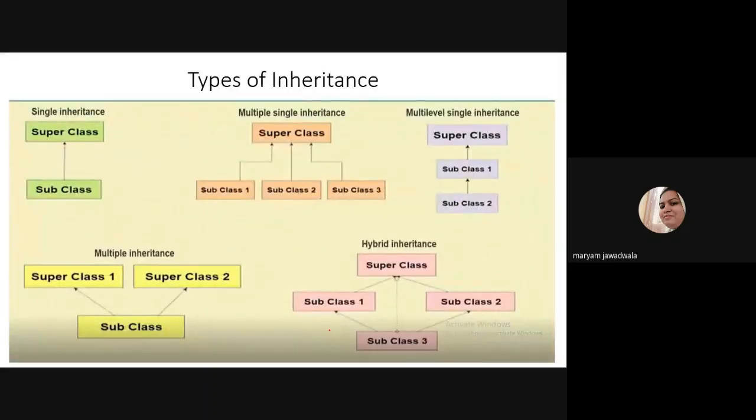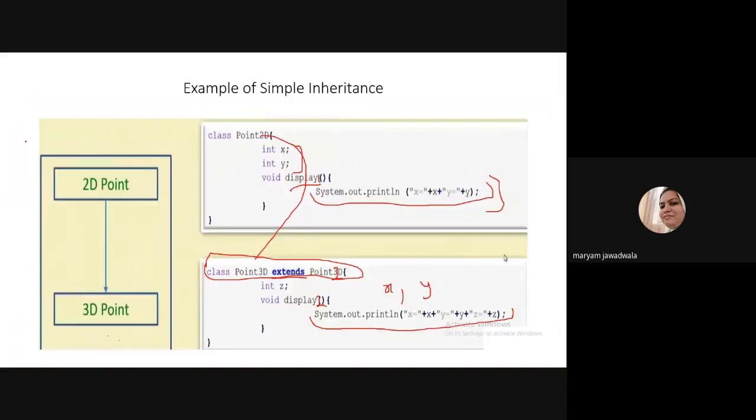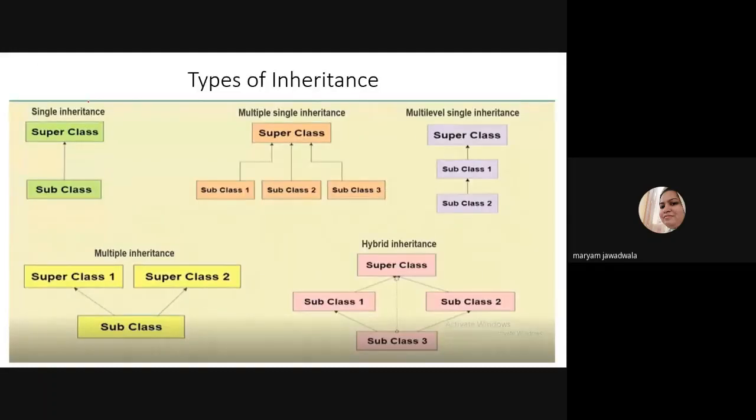So let us discuss the types of inheritance first. You have single inheritance. Single inheritance means a subclass inherits the properties of a superclass. Only one subclass is there, and it inherits the properties of the superclass. Whatever example we discussed over here, 3D inherits the properties of 2D. This is nothing but an example of single inheritance.